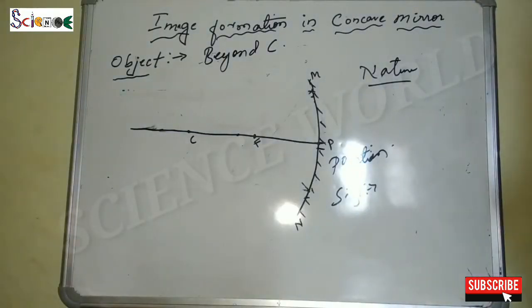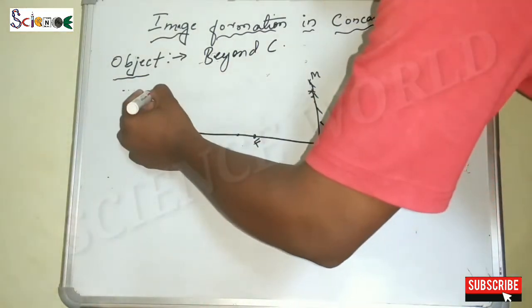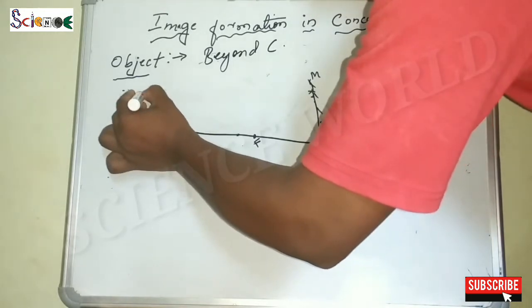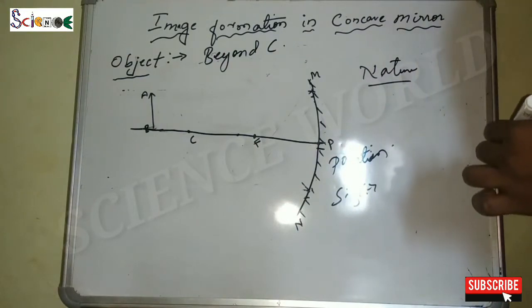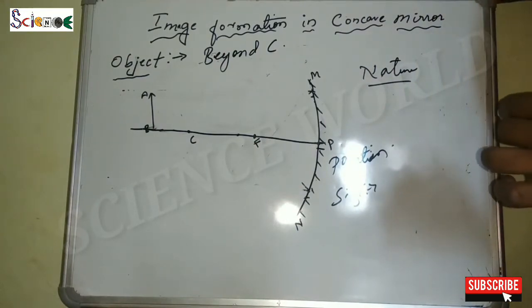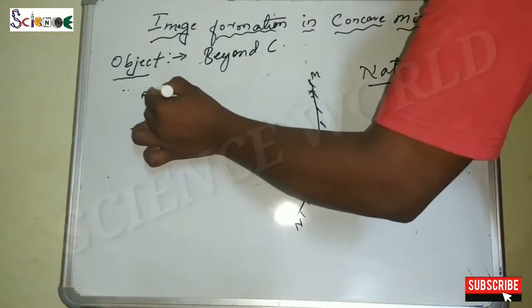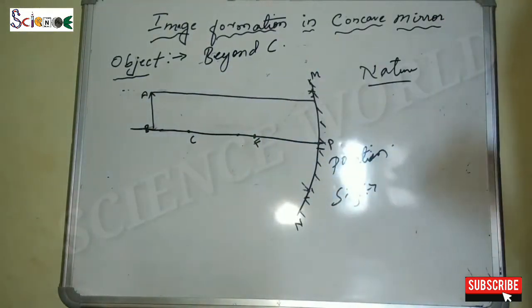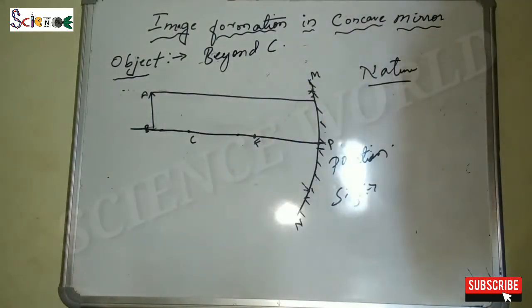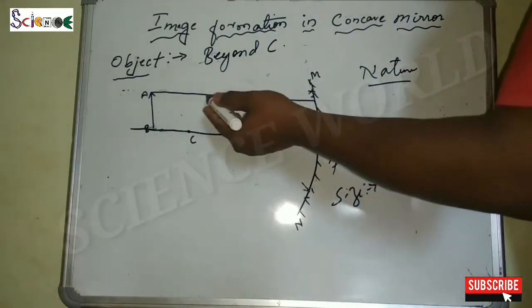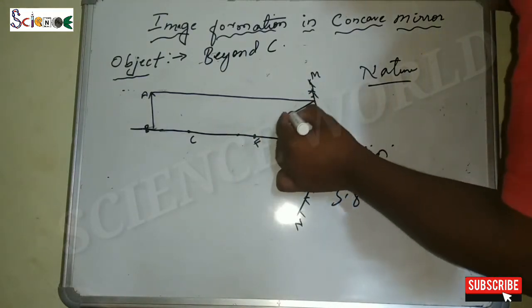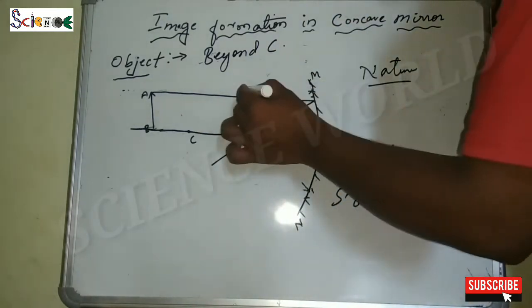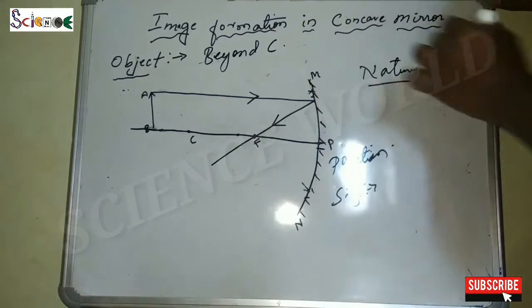Second position, when the object is kept beyond C. So when the object is kept beyond C, let us give the names A and B. So when the object is kept beyond C, one of the rays comes from the object. Let us take the ray from the object and let it be incident on the reflecting surface. As we know, this is parallel to the principal axis, so this incident ray will reflect and pass through the focus. It is the incident ray, it is the reflected.